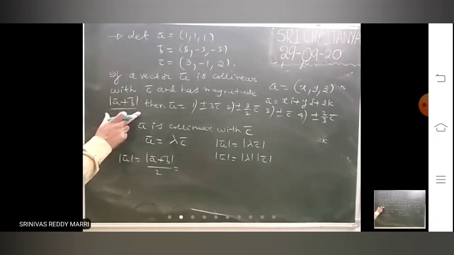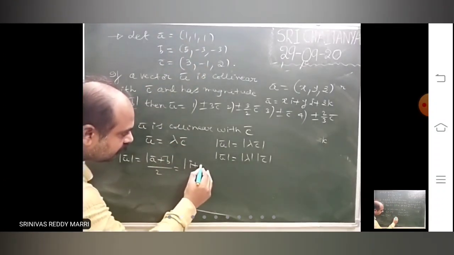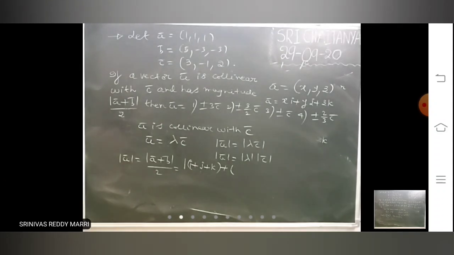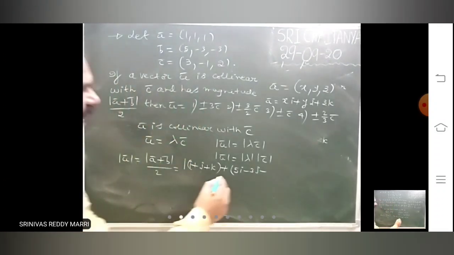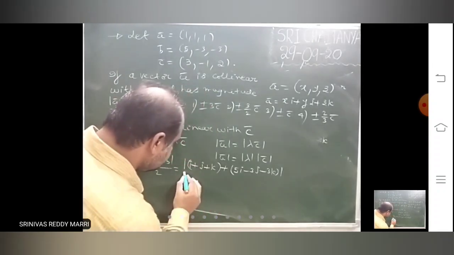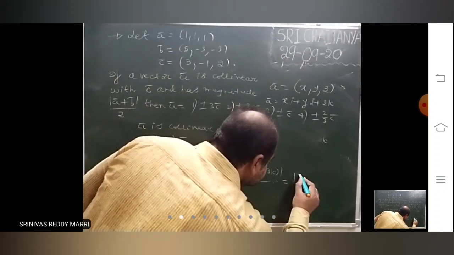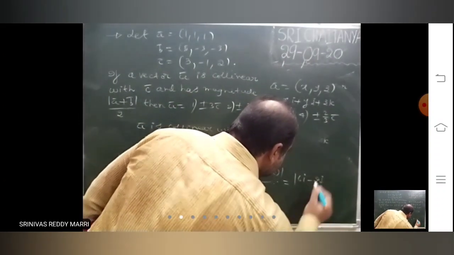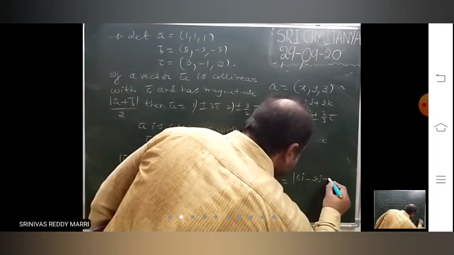Find A bar plus B bar: A bar plus B bar is nothing but 6i minus 2j minus 2k, divided by 2.